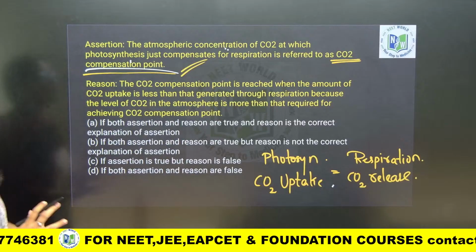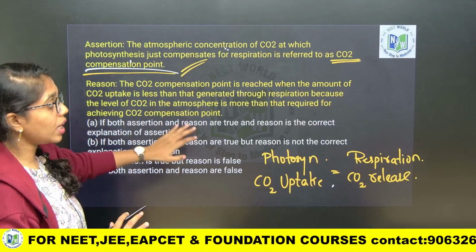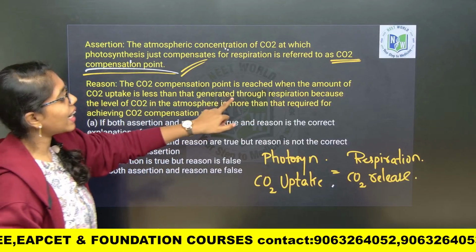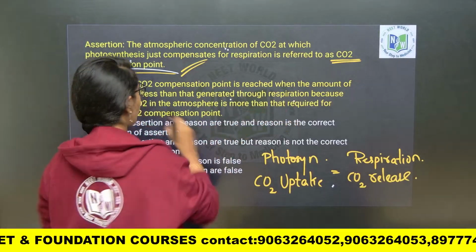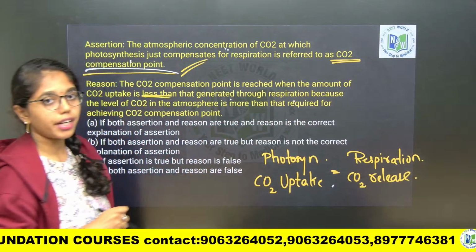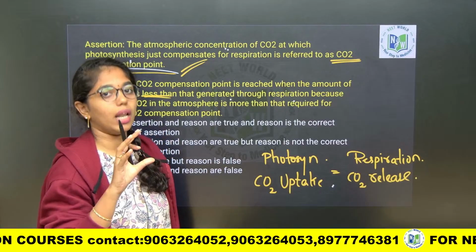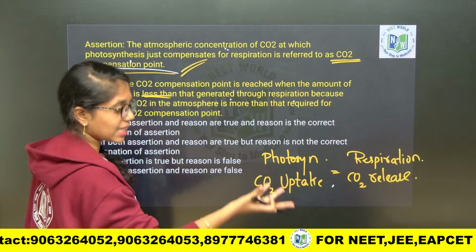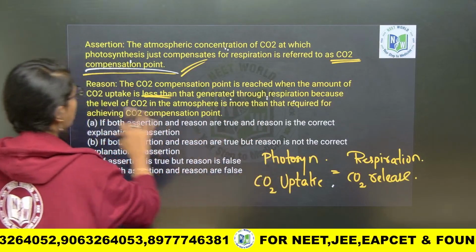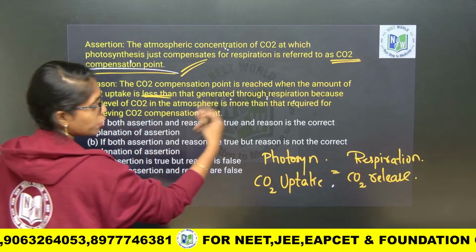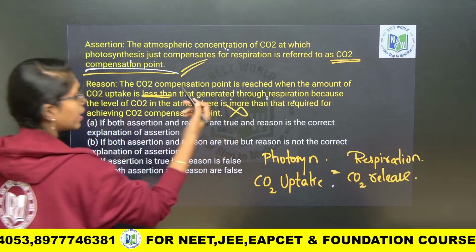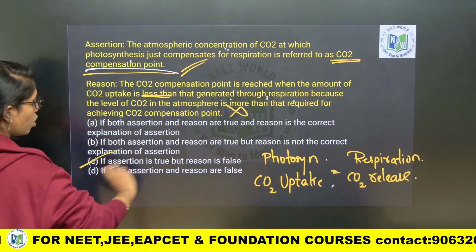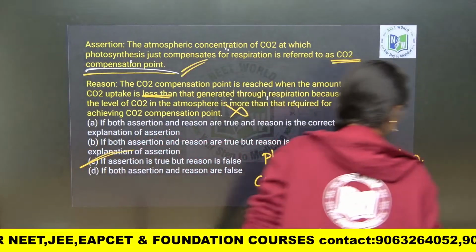Reason: the carbon dioxide compensation point is reached when the amount of carbon dioxide uptake is less than that generated through respiration. Wrong. It is not less than that generated through respiration, it should be equal. The carbon dioxide release during respiration should be equal. The statement that the levels of CO2 in the atmosphere are more than required is also wrong. So here you can directly say that assertion is true and reason is false. Option C will be the correct answer.